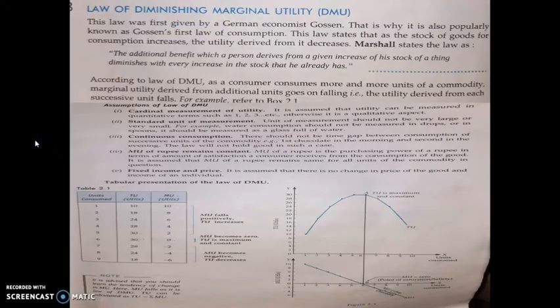Then the law of diminishing marginal utility. This is a very important question. According to this law, the marginal utility derived from each additional unit goes on falling. The utility derived from each successive unit falls. You also have to write the assumptions of the law of DMU, and the table and the diagram. So the law of diminishing marginal utility is very important.